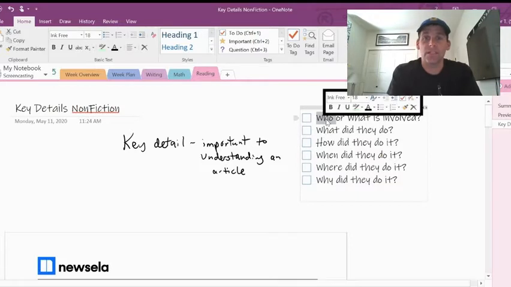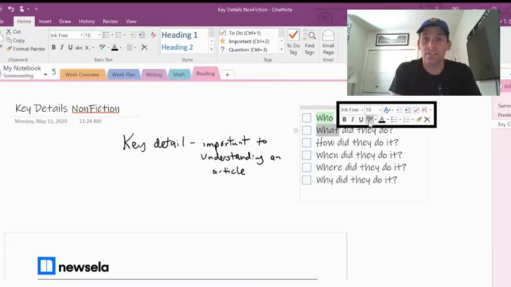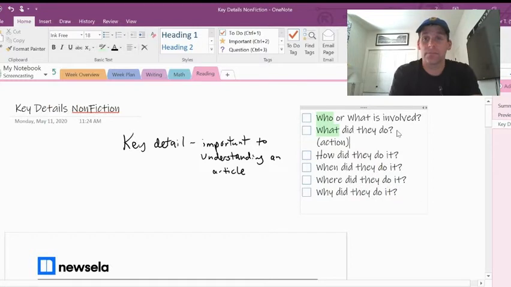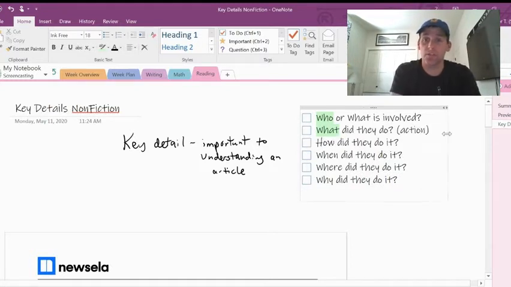Okay. In this case, I'm going to highlight the question words in here. Who or what is involved? Sometimes it's not just a who, it's not a person. Sometimes it's an animal. Sometimes it's something like a bus, an oil spill, right? That's a what. So we've got to know who or what is involved. We've got to know what did they do. So we want to think about this piece here as an action. What action happened? Or maybe it's actions. Might be more than one action.